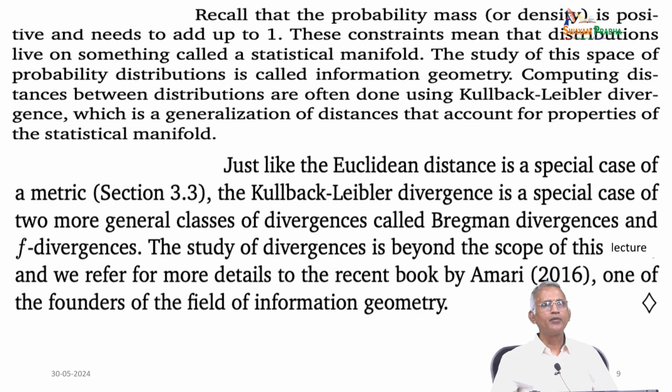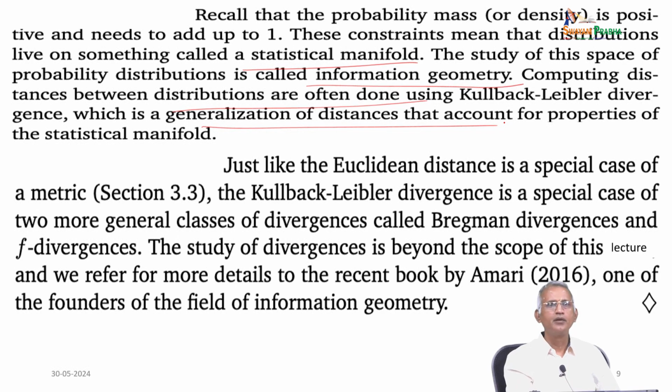Now, recall the probability mass density function is positive, and it needs to add to 1. So, this condition means that the distribution will live on something called a statistical manifold. So, the study of the space of probability distributions is called information geometry, and computing the distance between distributions is often done using the Kullback-Leibler divergence, and it is a generalization of the distances that accounts for the properties of the statistical manifold.